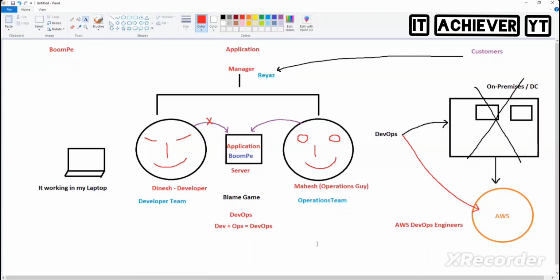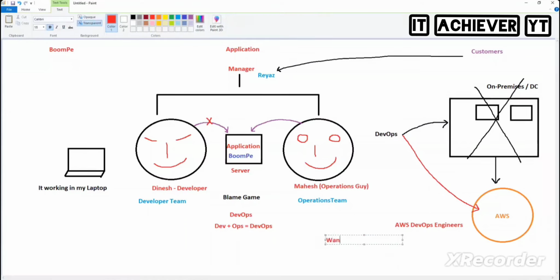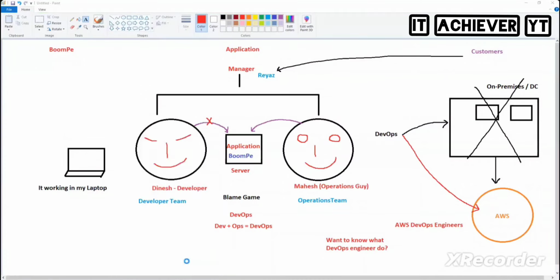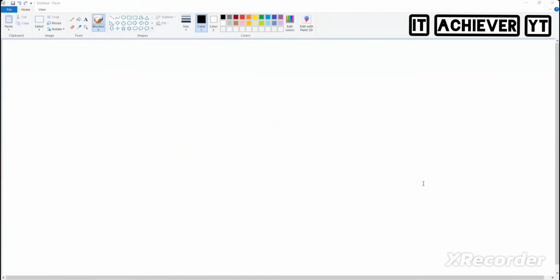So now you know what DevOps is, and you want to know what exactly a DevOps engineer does. Yes or no? So let's go here and learn what exactly the DevOps engineer will do today. Tamim is asking, we deploy the app in EC2, then how do we use a DevOps engineer? Let's go slowly. Let me complete the topic and then I'll take all your questions. Listen carefully. I will give the entire DevOps picture, including tools, in Paint today. Let's see the magic. Those who don't know anything about DevOps and AWS can also understand this class.